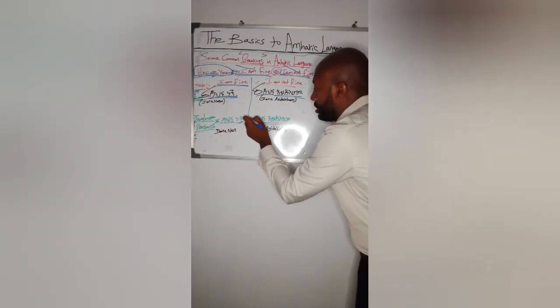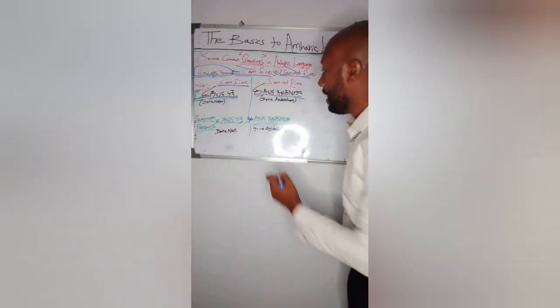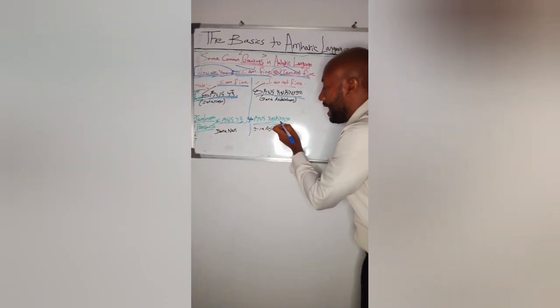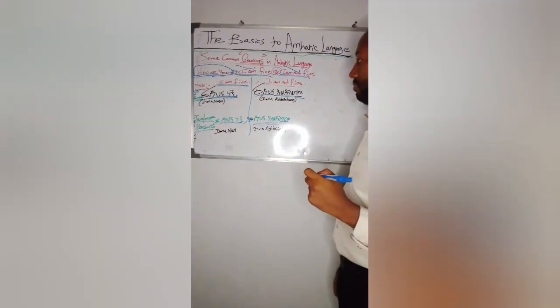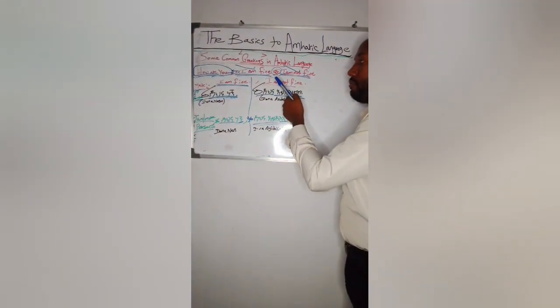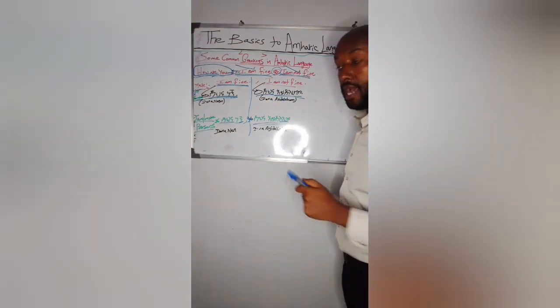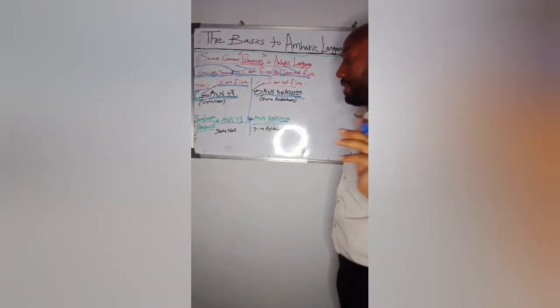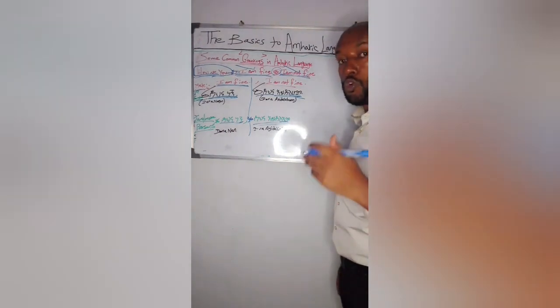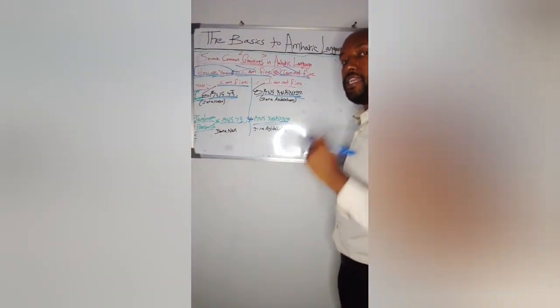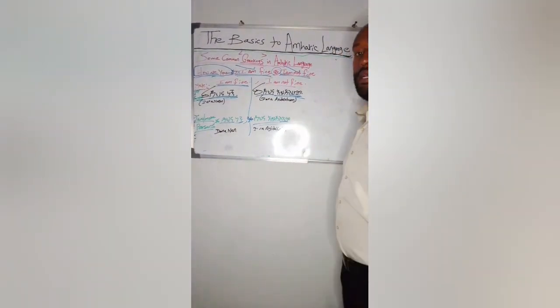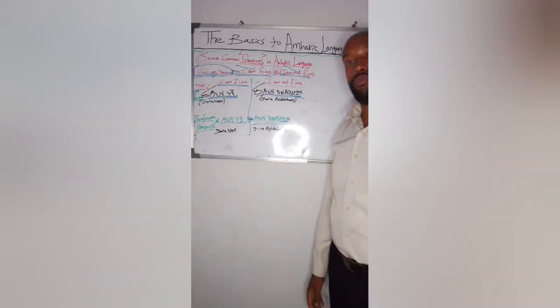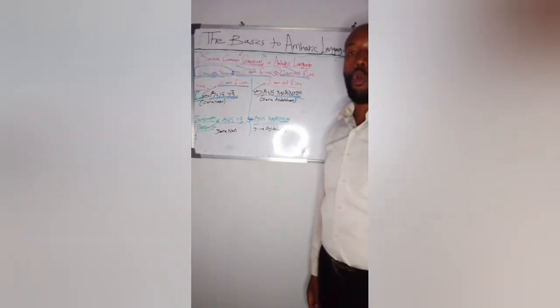For male and female, the response is ደህና አይደለሁም, but if the persons are two or more than two, their response will be ደህና አይደለንም.